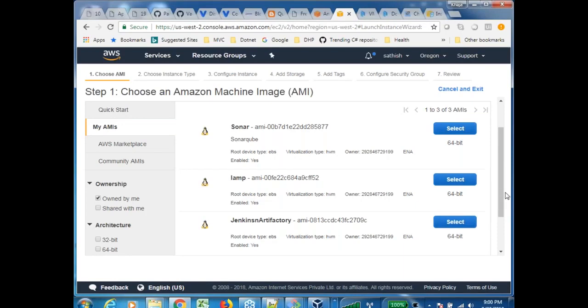If you have a reusable image, there is no need for you to run this application. You will have an image. Whenever you want this application, just create a machine out of this image. Done. Am I clear with this? Yes, right? Okay, so that is what we do in Packer.